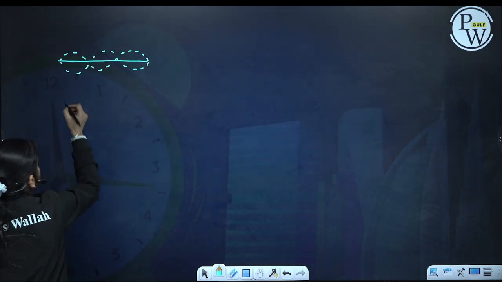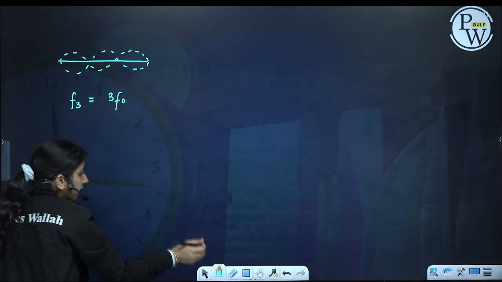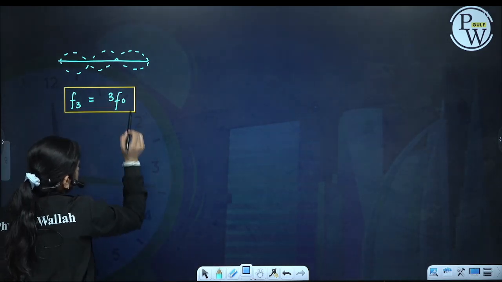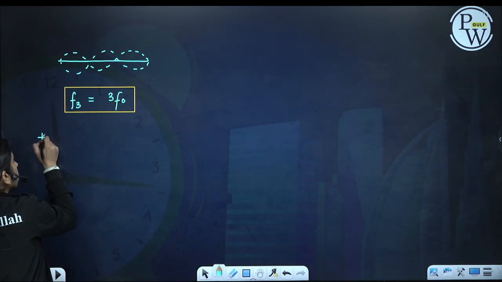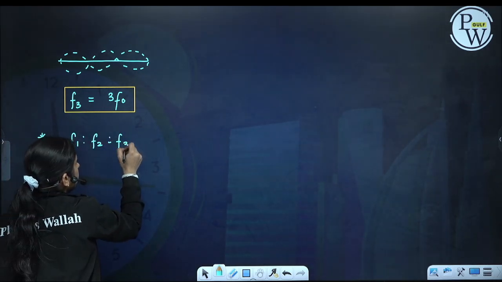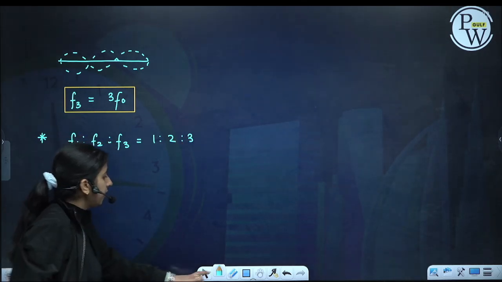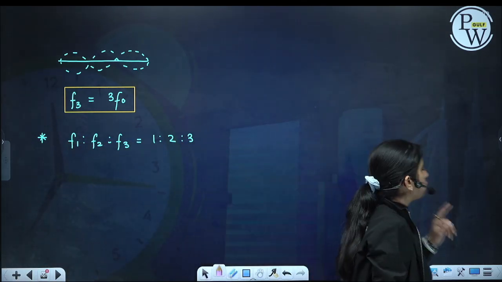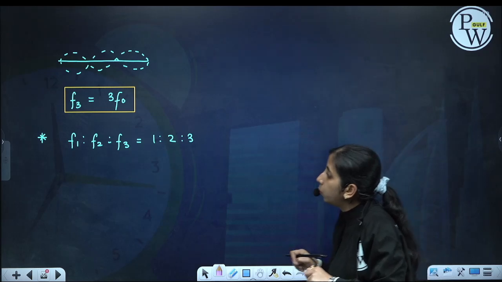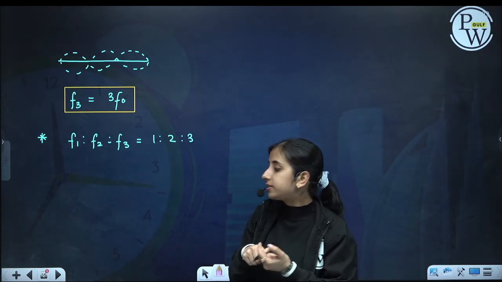So the third frequency we can calculate is 3 times f naught. So what we saw is that f1 ratio f2 ratio f3 is 1 ratio 2 ratio 3. The frequencies we can produce from a string which is closed at both ends are f0, 2f0, 3f0, 4f0, and it will go on like this.